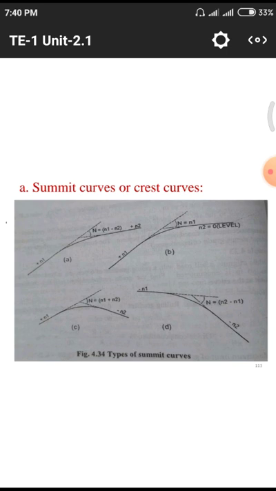First one is a. In that case, the total angle is the difference between the two, that means between N1 and N2, the two gradients. The angle should be the difference between N1 and N2. In the second part, b, we have N1 and N2, where N2 is straight, that means level. N1 has some gradient, so N = N1 minus N2. N2 has zero slope, so N2 becomes 0 and N = N1. But in the case of the third diagram, N1 and N2 are both negative.